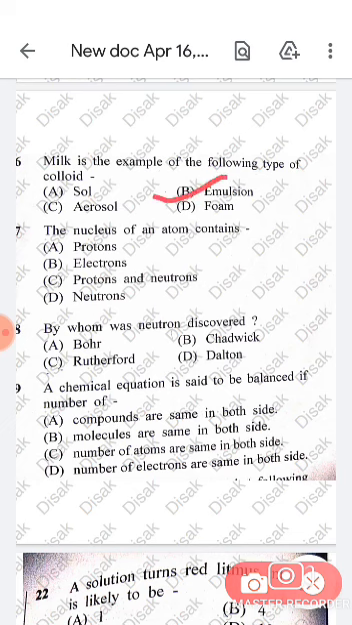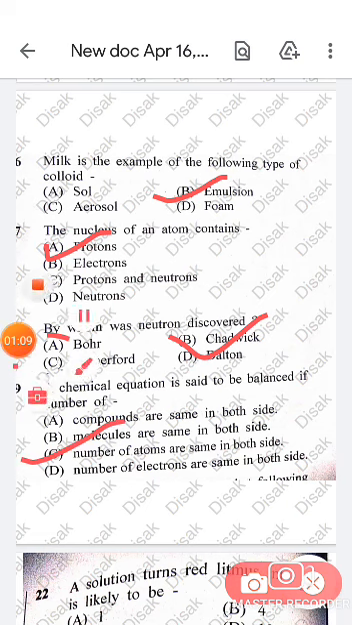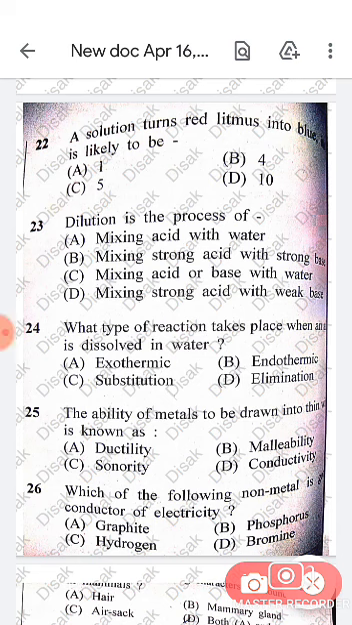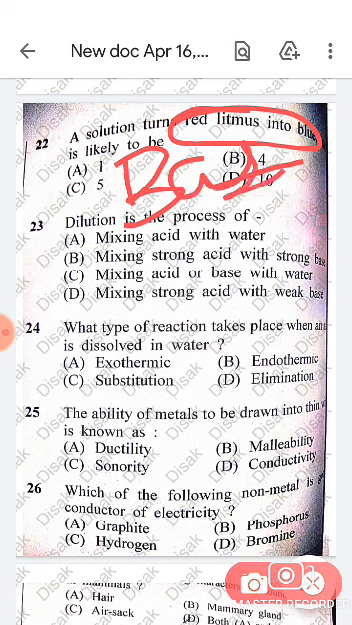The nucleus of an atom contains protons. By whom were neutrons discovered? Chadwick. A chemical equation is said to be balanced if the number of atoms is the same on both sides. A solution turns red litmus into blue, its pH is likely to be more than 7, because it turns red litmus blue, which means it is a base.